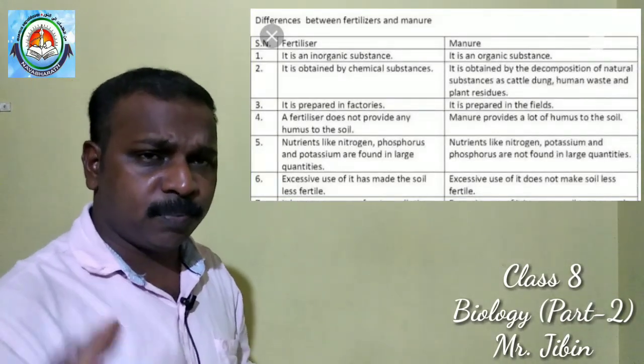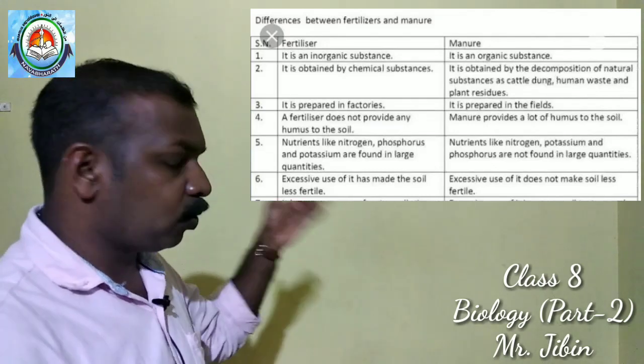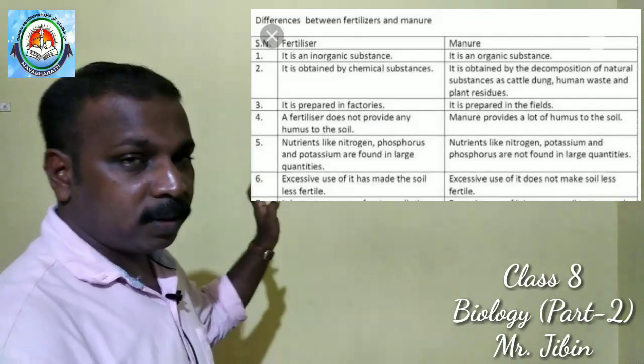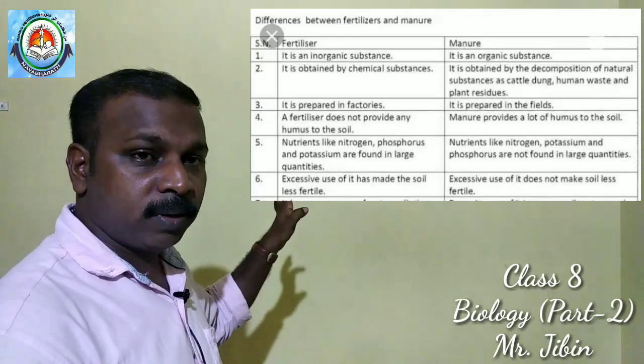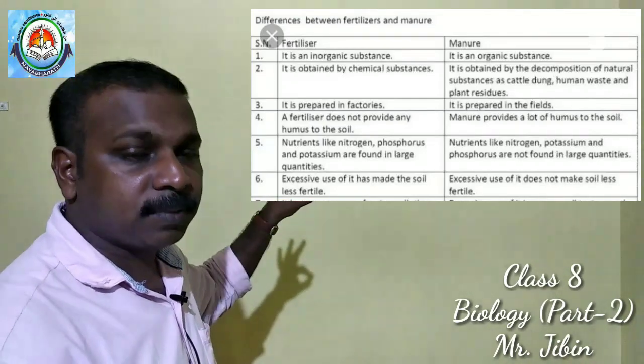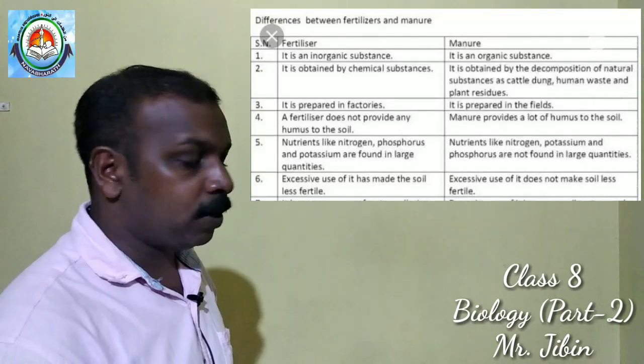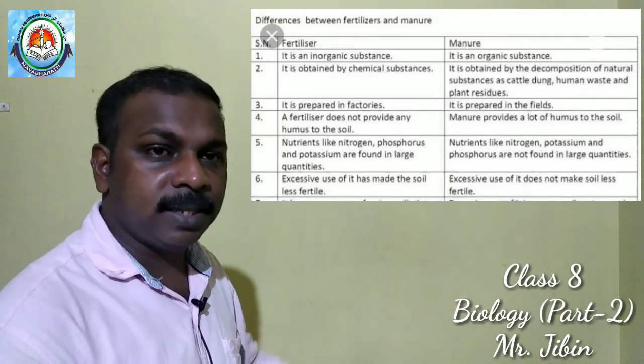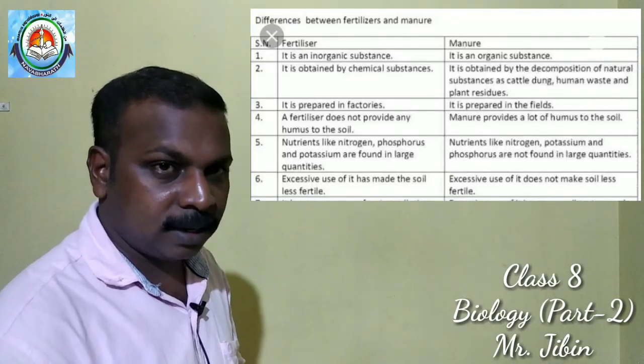Already I have told you a few points. Now we recollect all of them. First one, manure is an organic, natural substance. But fertilizers are chemicals. Clear?